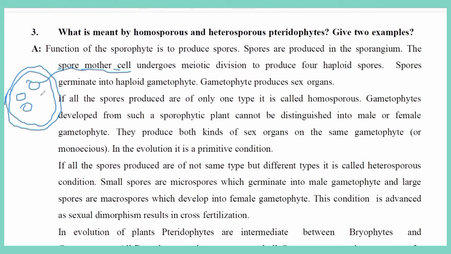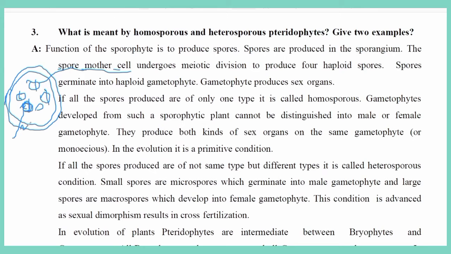Each spore mother cell undergoes meiotic division and produces 4 haploid spores. For example, this is the spore mother cell.